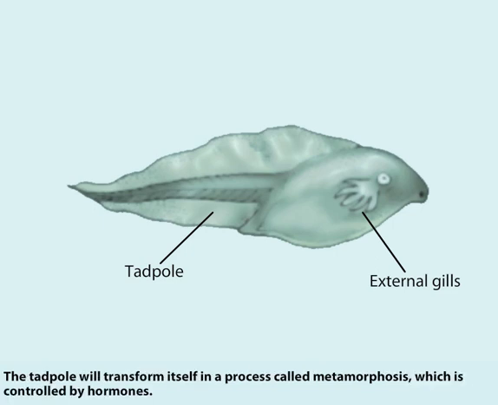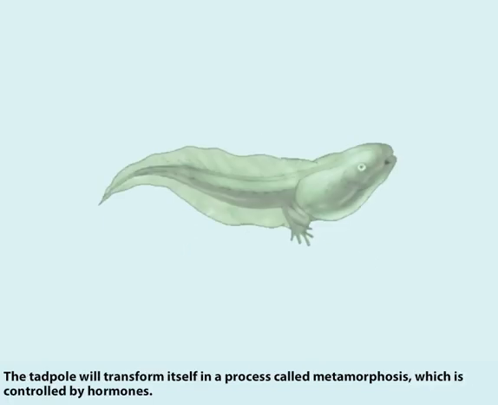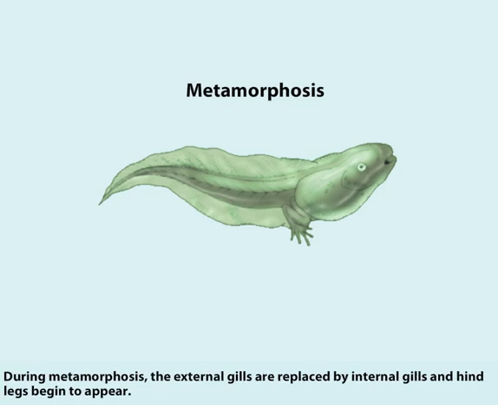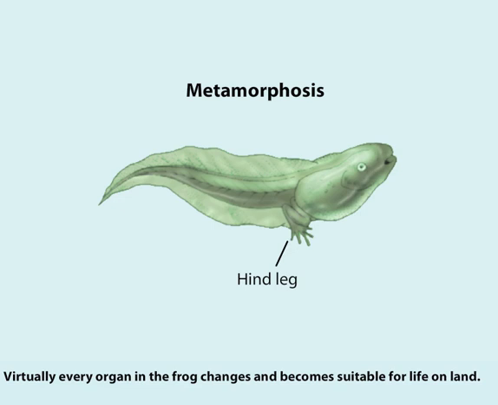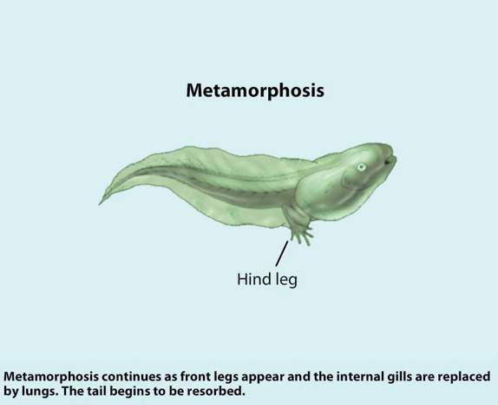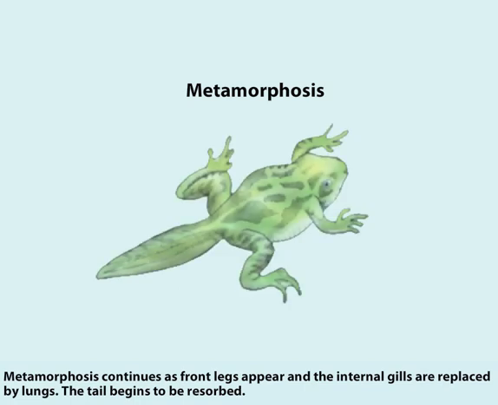The tadpole will transform itself in a process called metamorphosis, which is controlled by hormones. During metamorphosis, the external gills are replaced by internal gills and hind legs begin to appear. Virtually every organ in the frog changes and becomes suitable for life on land. Metamorphosis continues as front legs appear and the internal gills are replaced by lungs.